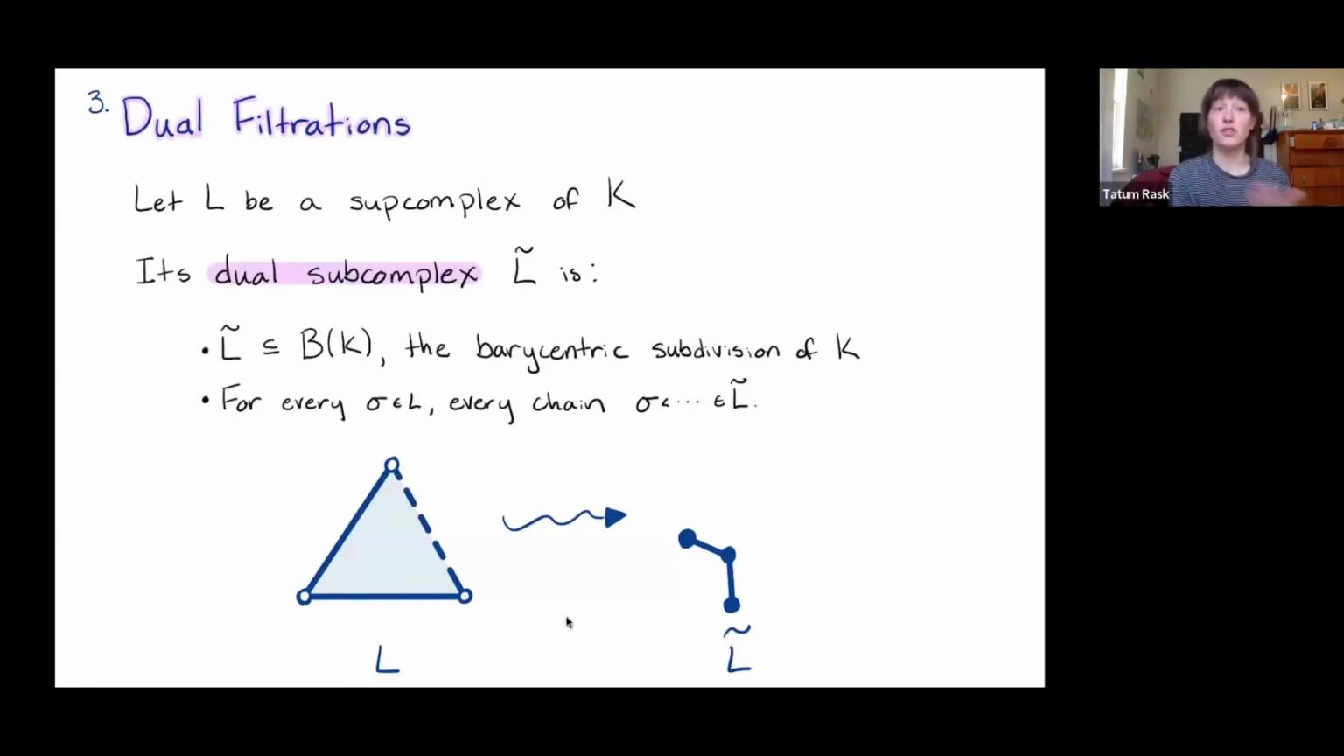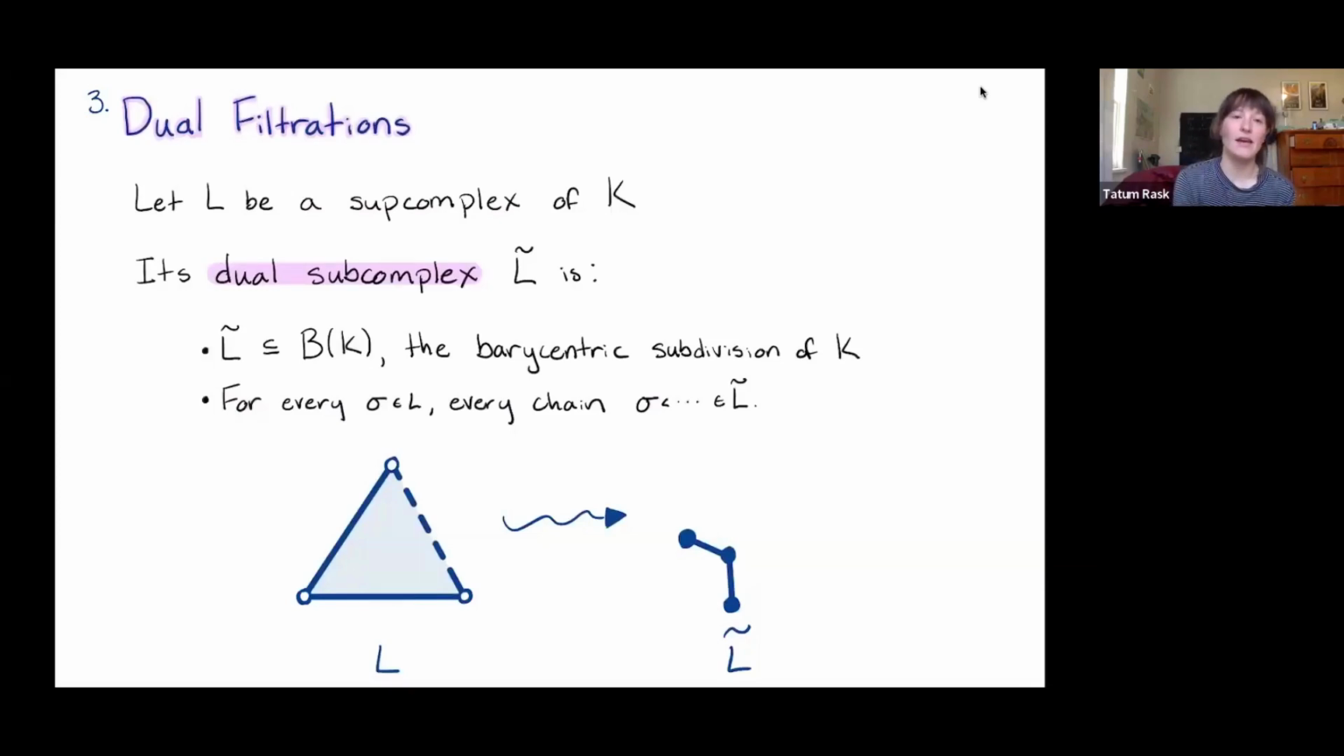You don't get anything just for free, right? The persistence diagrams coming from a supercomplex, and then looking at the stuff you deleted to get a filtration, those aren't going to give you the same persistence diagrams. But once we define something called dual filtrations, we can finally make our Poincaré duality statement.